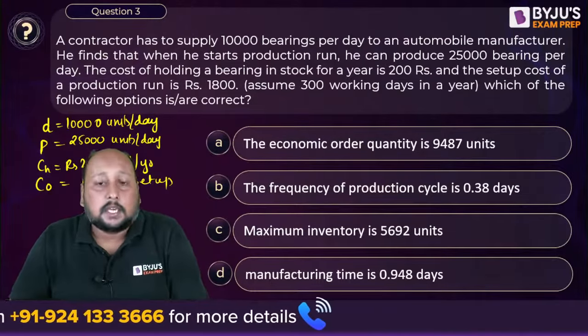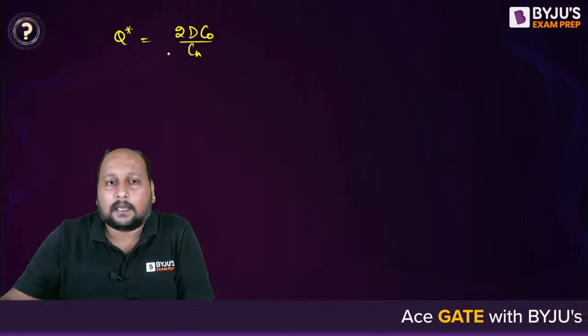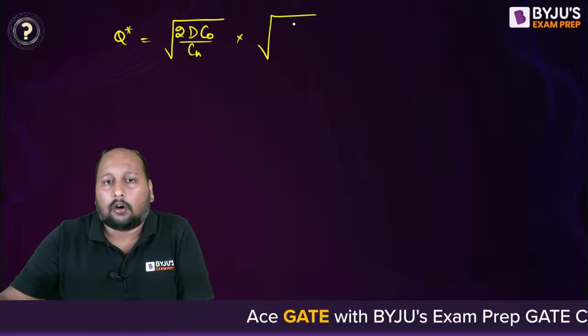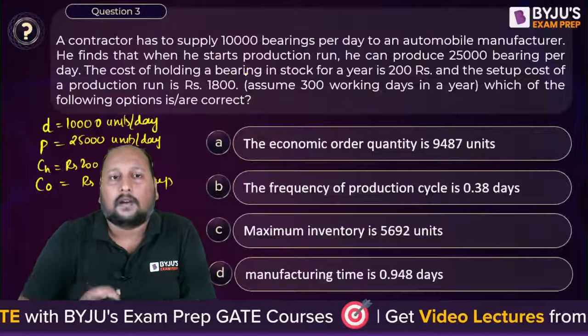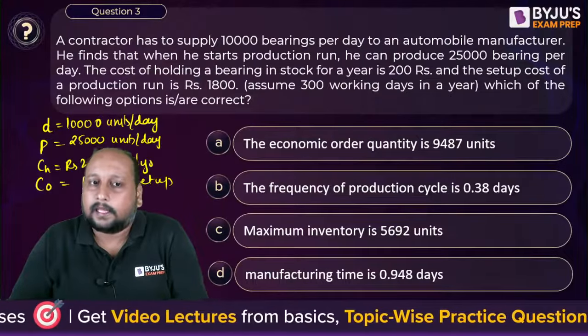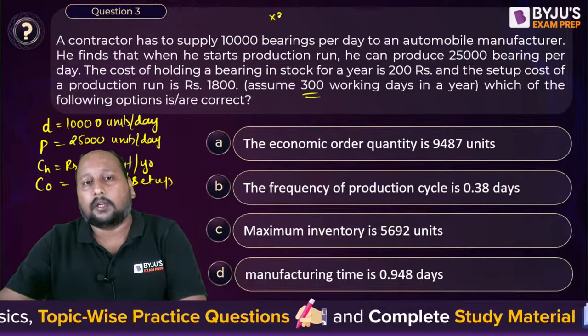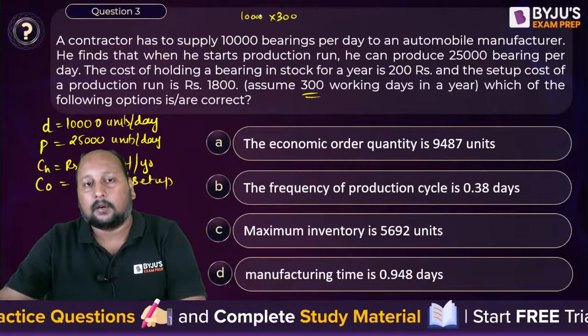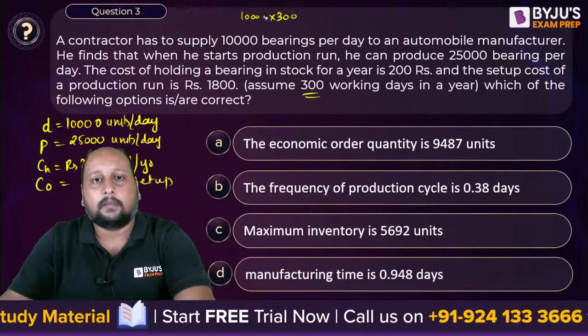Now the question is, you have to calculate first of all the economic order quantity. So how can you calculate economic order quantity? Q star is equal to the root of 2 into annual demand into CO by CH, into root of P upon P minus D. But here the problem is they have not given you the value of annual demand. Can you tell me what is the value of annual demand? They have given you the daily demand and they are saying assume 300 working days, then annual demand will be 10,000 into 300. That will give you the annual demand.